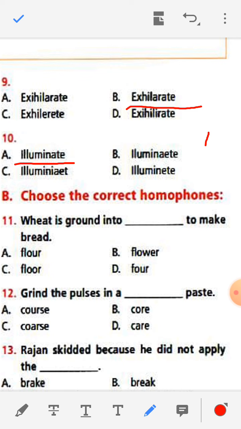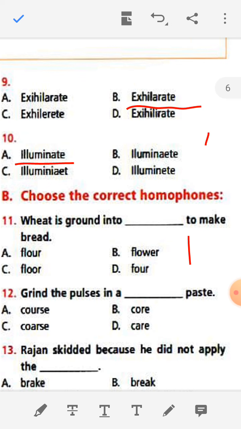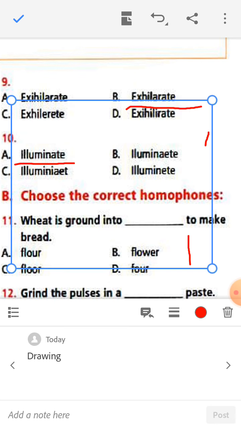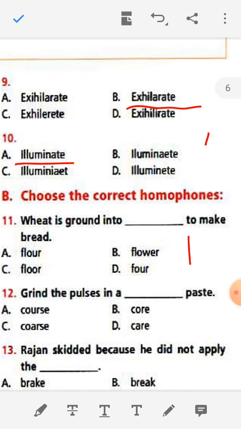See B. What is the question here? The heading is choose the correct homophones. So when we do homophones, first we should know what homophones are. A homophone is a word that is pronounced the same as another word but differs in meaning.